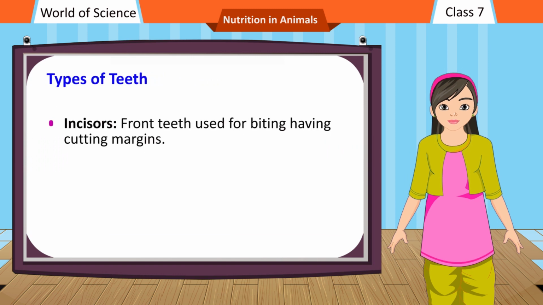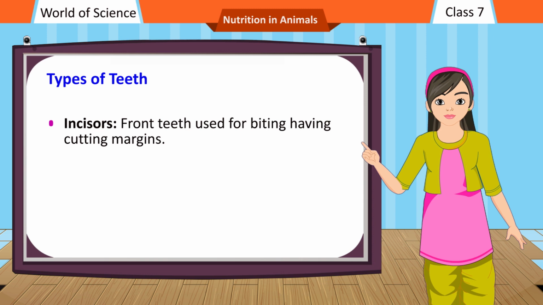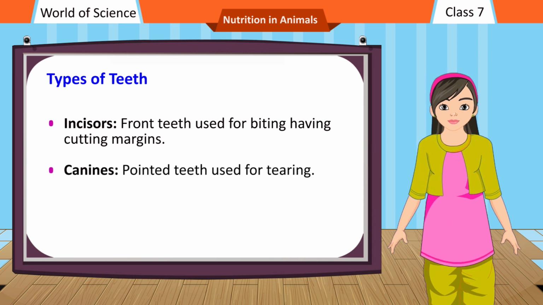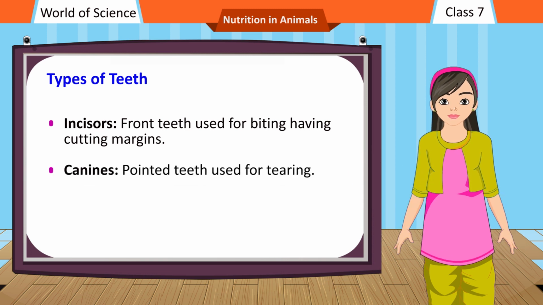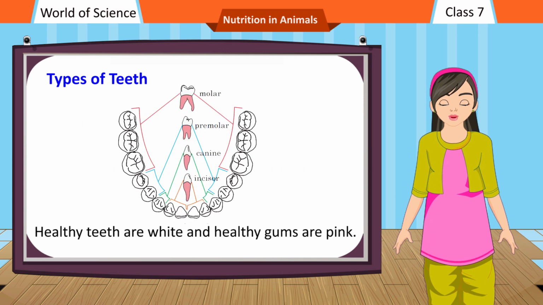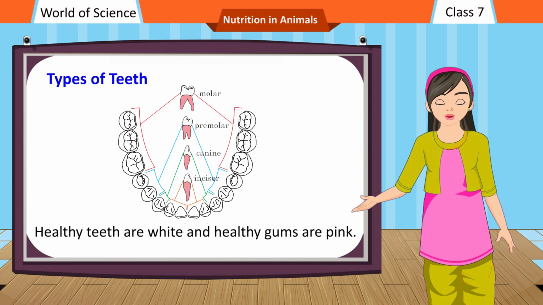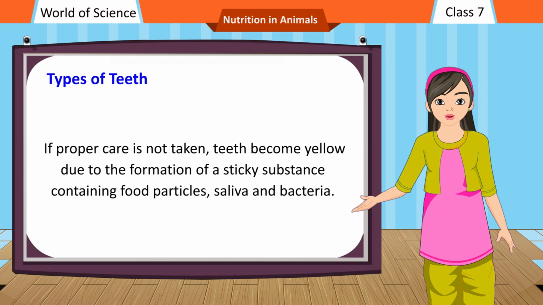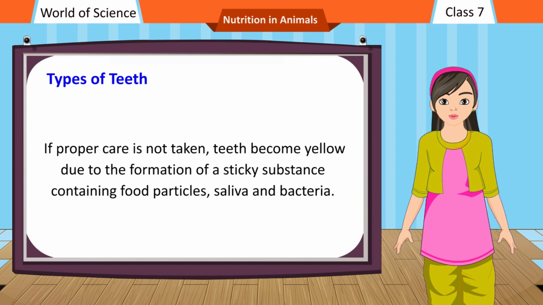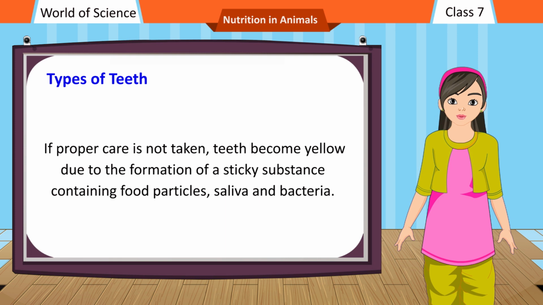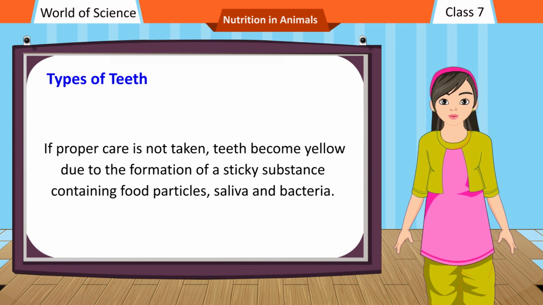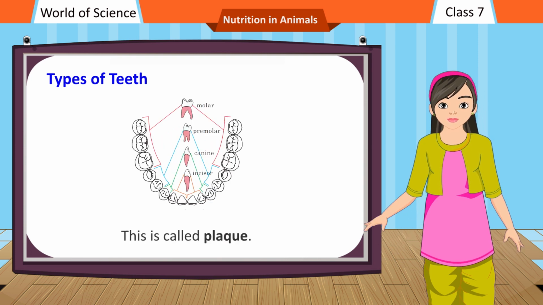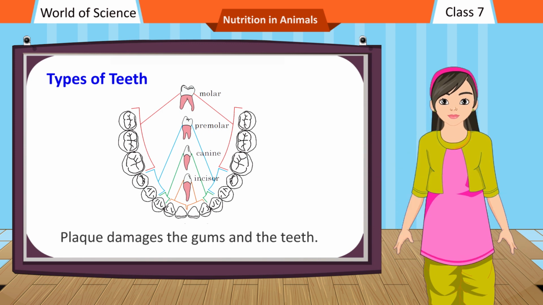Types of teeth. Incisors, front teeth used for biting, having cutting margins. Canines, pointed teeth used for tearing. Premolars and molars, used for chewing. Healthy teeth are white and healthy gums are pink. If proper care is not taken, teeth become yellow due to the formation of a sticky substance containing food particles, saliva and bacteria. This is called plaque. Plaque damages the gums and the teeth.